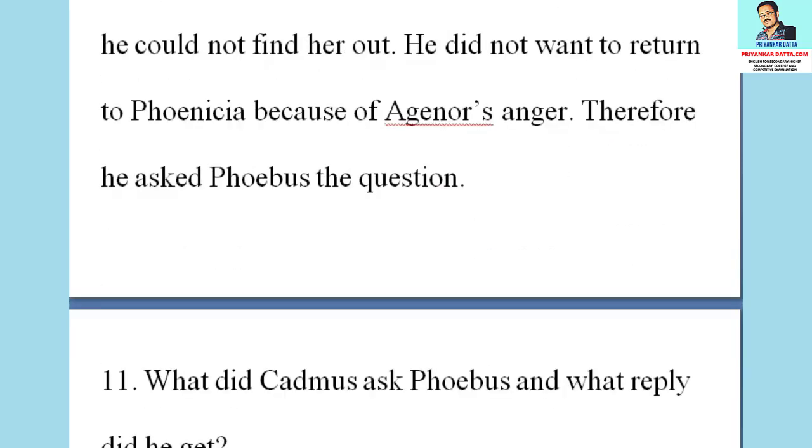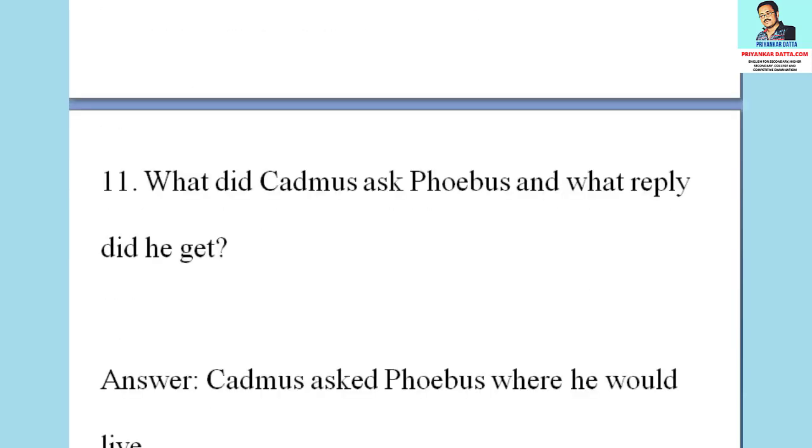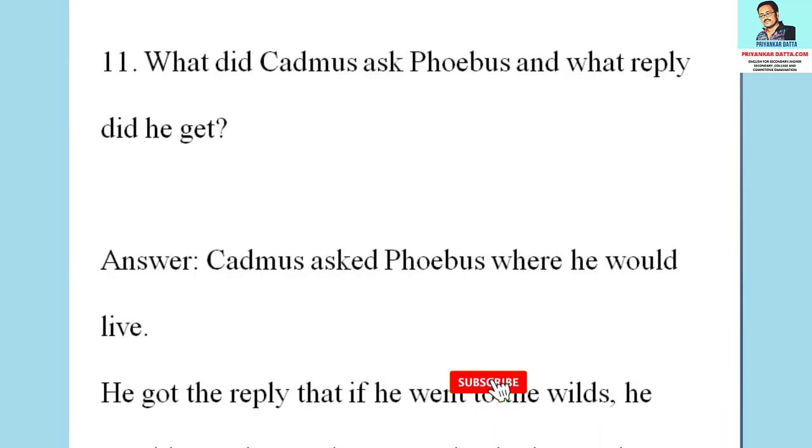The next question is, what did Cadmus ask Phoebus and what reply did he get? The answer to the question is, Cadmus asked Phoebus where he would live. The second part of the question deserves the answer in this format.